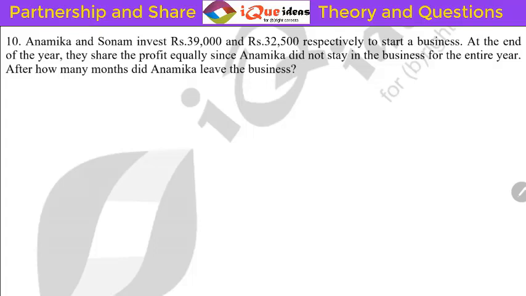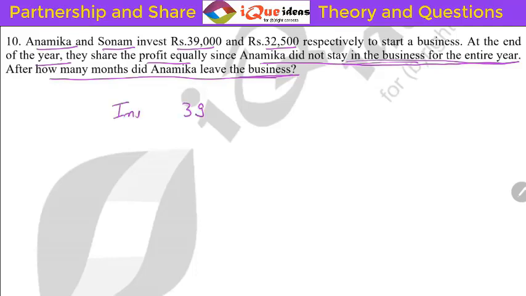The 10th question says Anamika and Sonam invest rupees 39,000 and 32,500 respectively to start a business. At the end of 1 year, they share the profit equally since Anamika did not stay in the business for the entire year. Right. So Anamika stays for less time. After how many months did Anamika leave the business? We've already done one question like this. Let's do it again.